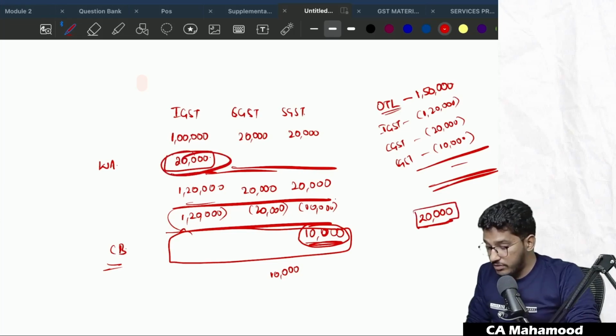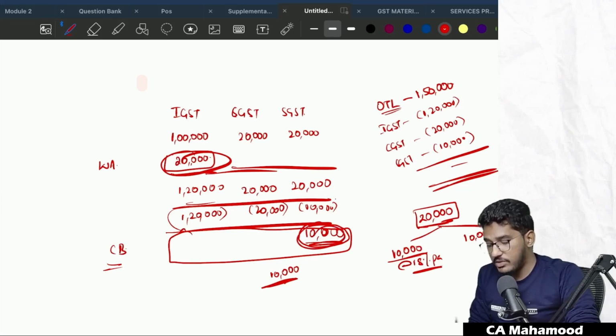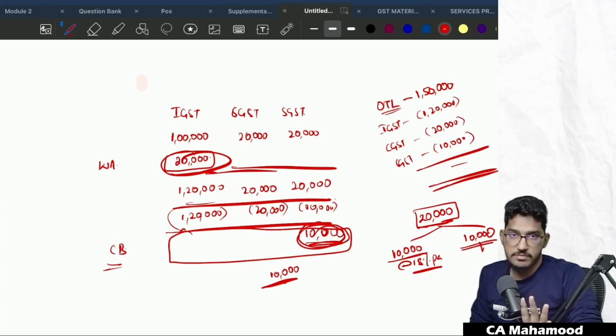So out of this total 20,000 which you have wrongly availed, if you want to reverse it, for that 10,000 you have to reverse it along with 18% interest. Why? Because 10,000 you have wrongly availed. Out of 20,000, 10,000 you have wrongly availed and utilized, that you have to reverse along with interest at the rate of 18%. The balance 10,000 that is still there in your closing balance, you have only availed, not utilized. This if you just reverse, that will be enough. No need to reverse along with interest. Clear? So this is the clarity they have given.